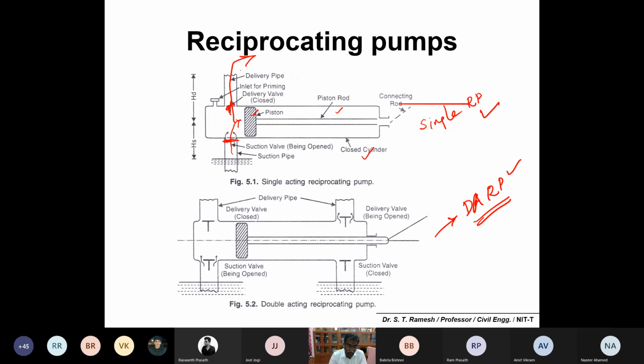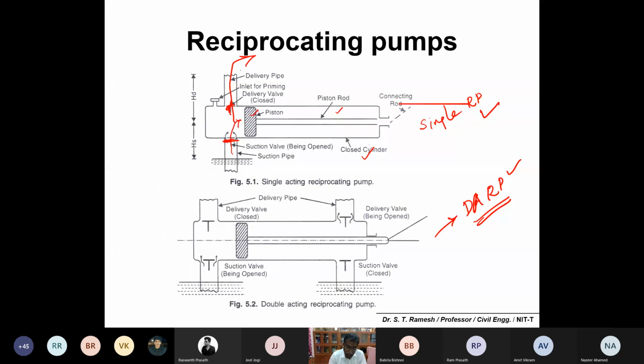Please remember the suction stroke and the delivery stroke. During the suction stroke, water gets filled into the cylinder; during the delivery stroke, water is pushed out of the cylinder. So in a single acting reciprocating pump, you get water only during the delivery stroke. During the suction stroke, you do not get water. That means you get a non-continuous water output.